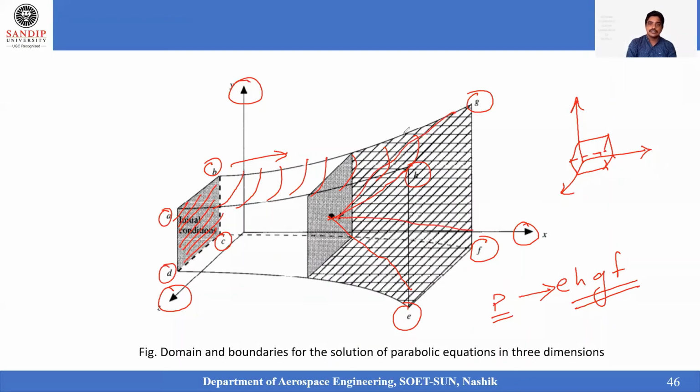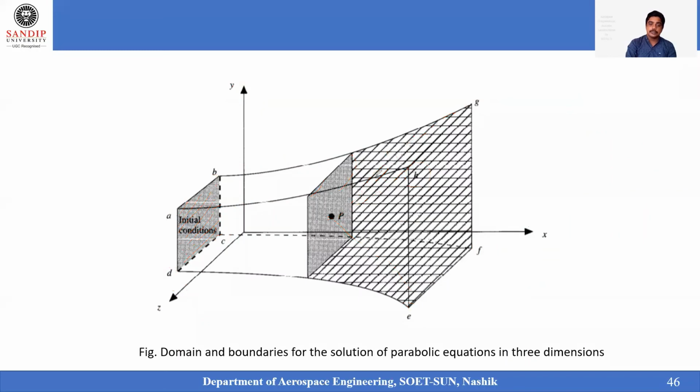Okay, let me clear all the points. So point P, let me use these arrows. This point P is influencing the complete domain, where I am getting the resultant flow at G, propagating in the direction of E, F and H. This is how it is focused from one point, and the equations are going to be parabolic. So that means the P influenced point, if I can make a small region also.